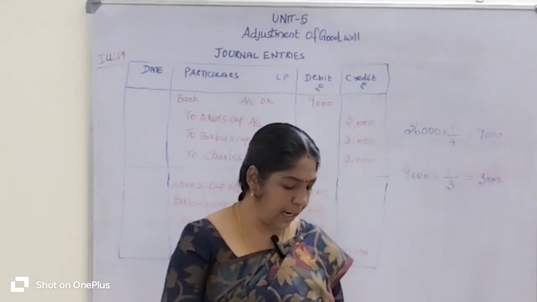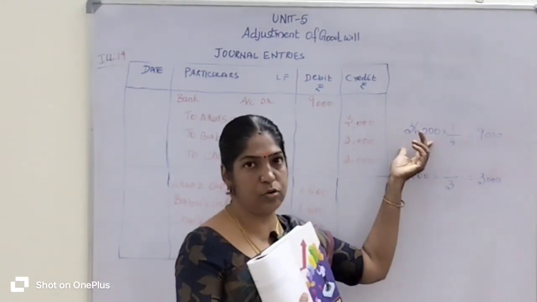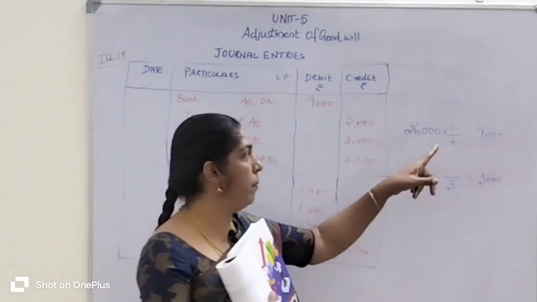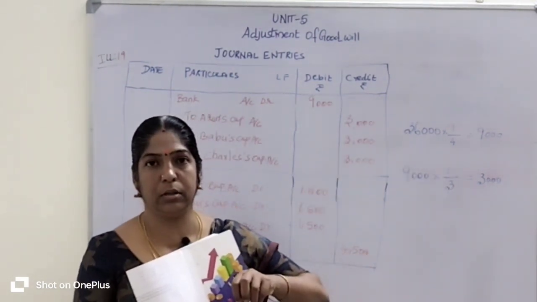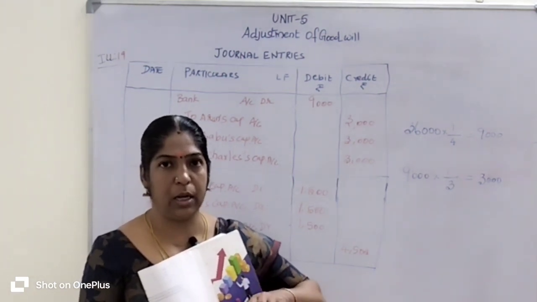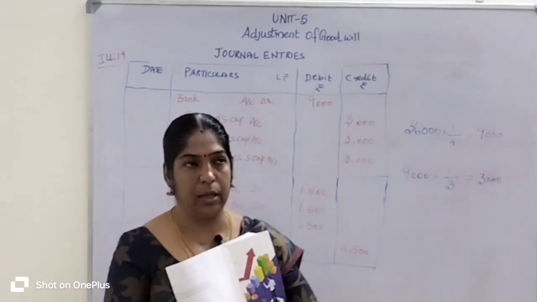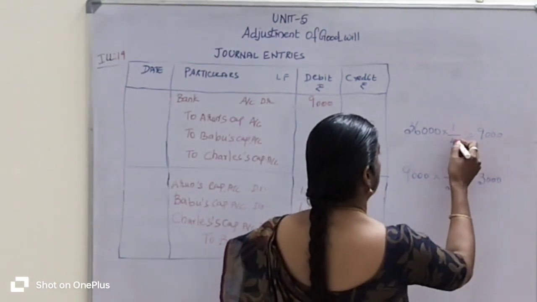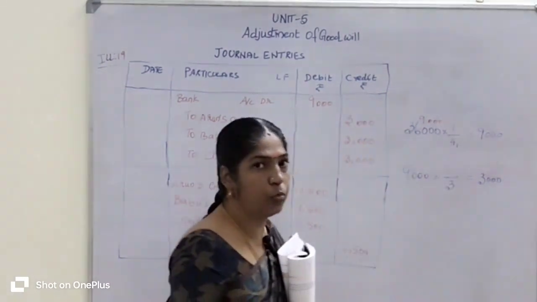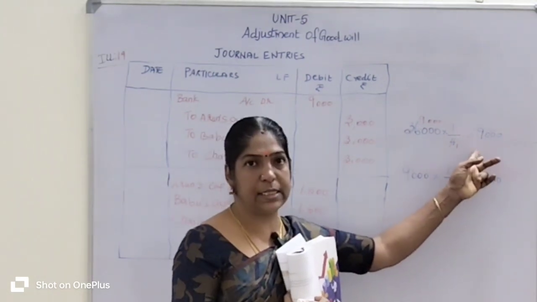Okay. Durai brought the cash for his share of goodwill. The total value of the goodwill of the firm is 36,000. Durai is a new partner whose future profit sharing ratio is 1/4. Durai brought cash for his share of profit as goodwill. So of the total goodwill, Durai's contribution is 1/4. We cancel: 1/4 of 36,000, 4 nines are 36, 9 into 1 is 9,000 rupees. So Durai brought 9,000 rupees as his share of goodwill in cash.